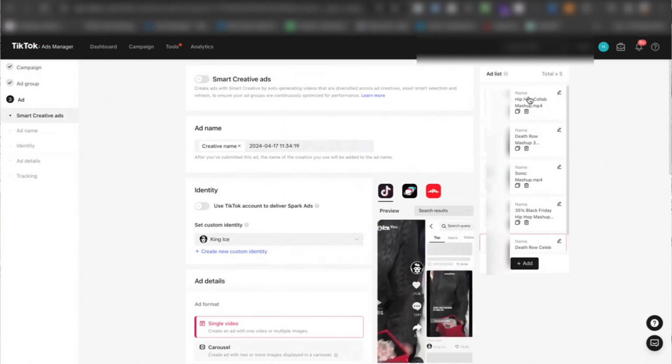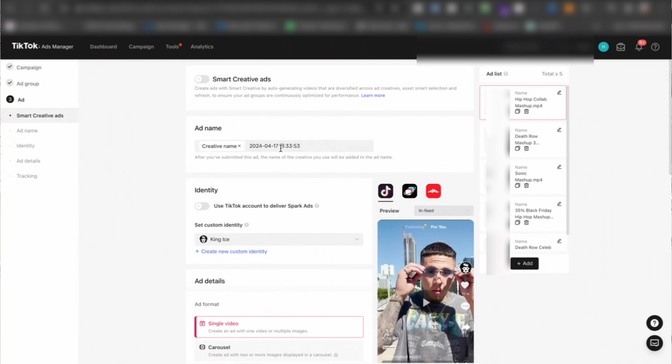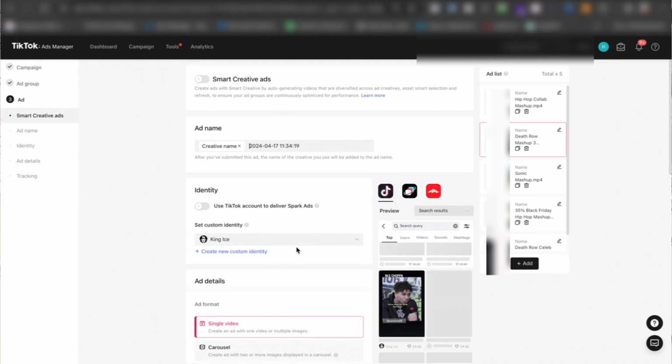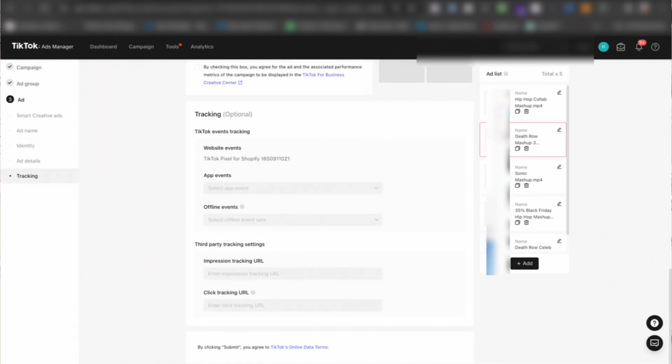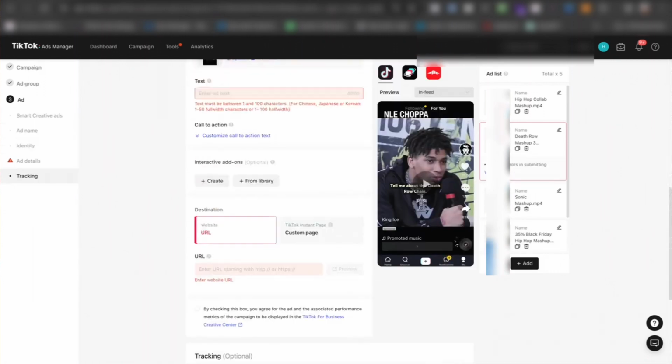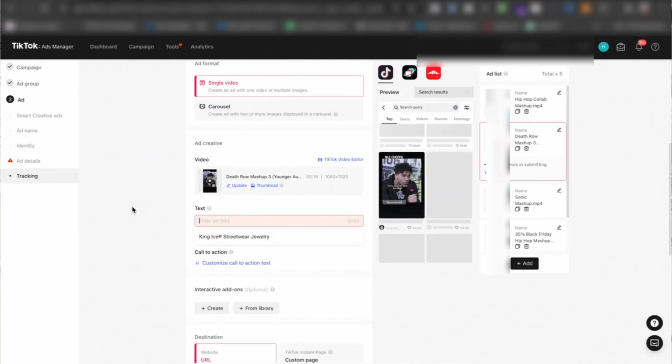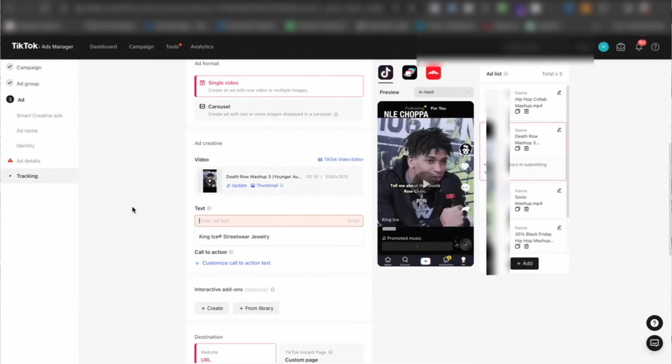And so you go to the first one, you name what that creative is, and then you go to the second one, you name what that specific creative is, and then the next thing that you do, really, you just launch and you submit it. Right? You obviously have to put a text for all of them, but you launch and then you submit that. Guys, it's not hard to set up a TikTok campaign.